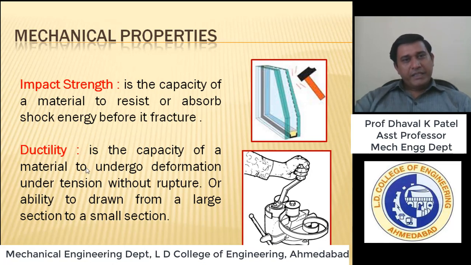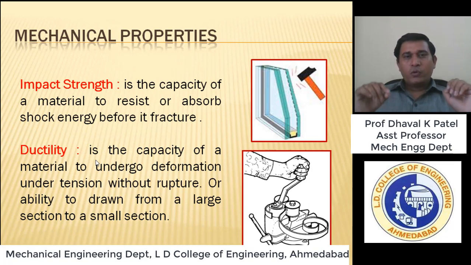Then ductility. Ductility is nothing but the capacity of a material to undergo deformation under tension. Okay, we apply some tension force and it undergoes deformation under the tension without rupture, right? Rupture means there should not be any crack.